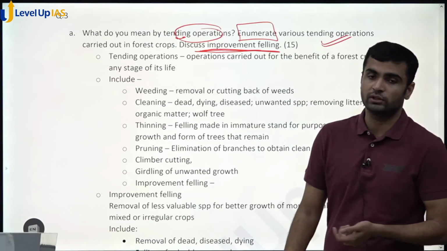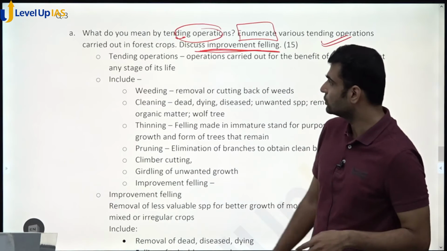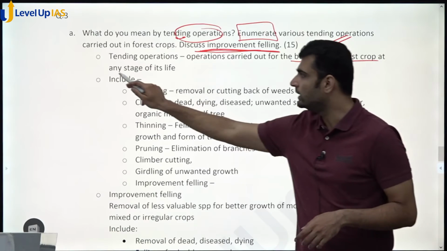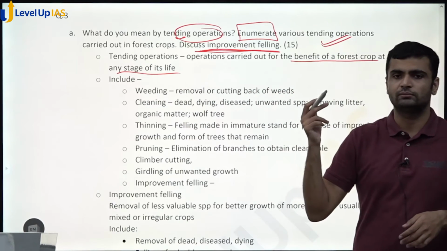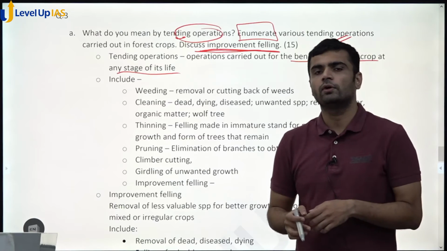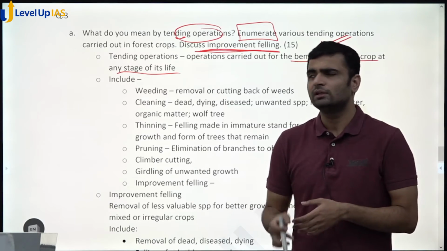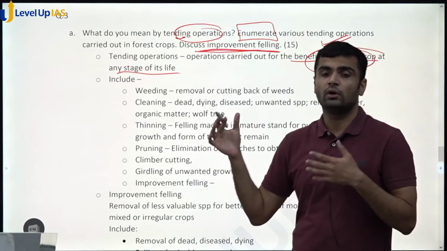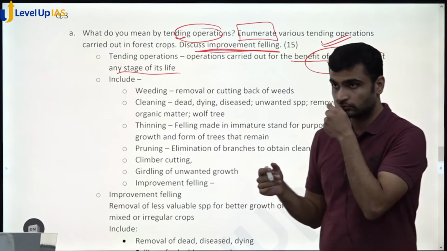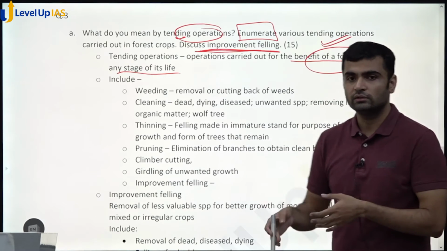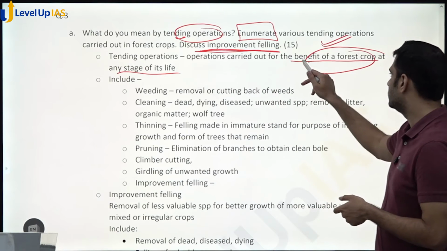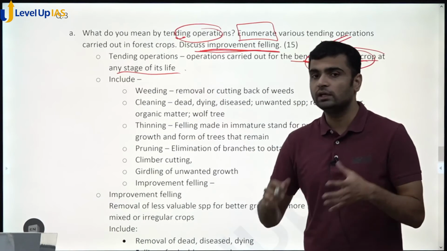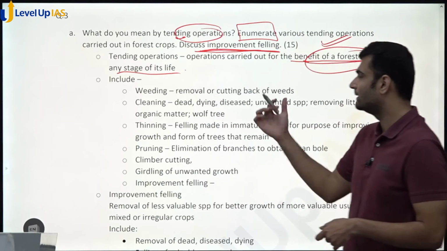What do you mean by tending operations in the definition part? So what are tending operations? These are the operations which are carried out for the benefit of forest crop at any stage of life. Generally, operations which are beneficial for forest growth of tree species are tending operations. So benefit of forest crop in terms of growth or yield or regeneration. It is kind of training the forest crops. So you can remember like that as well.